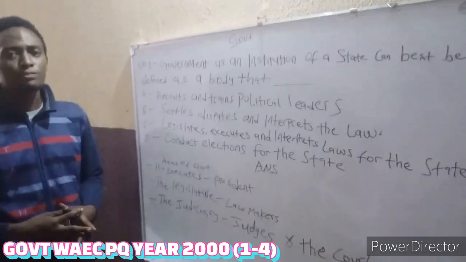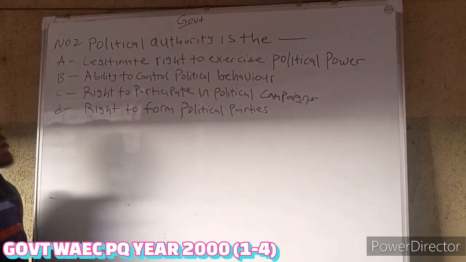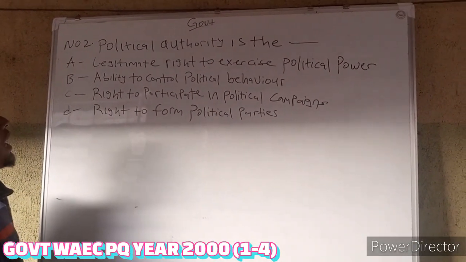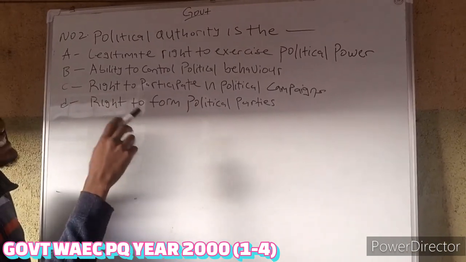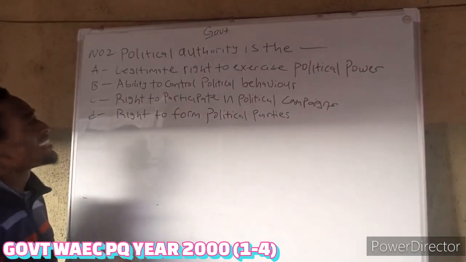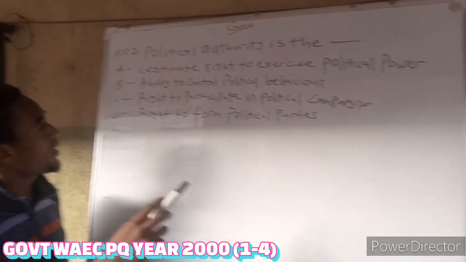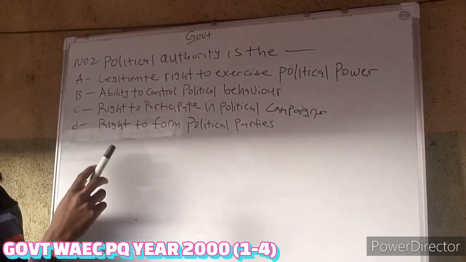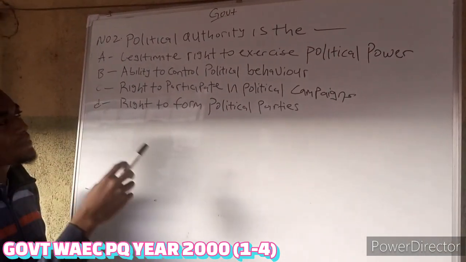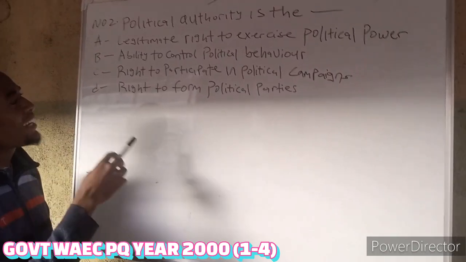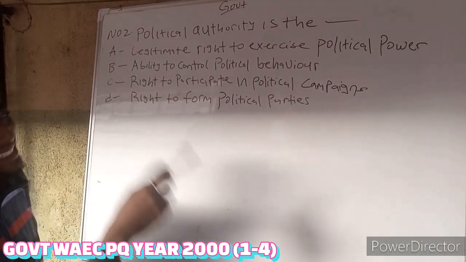Thank you. Once again, we're looking at the number 2 question. Over here on government, we have: political authority is the dash. A. Legitimate right to exercise political power, ability to control political behavior, right to participate in political campaigns, right to form political parties.